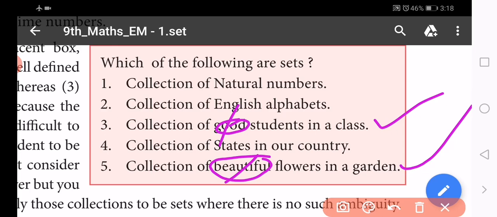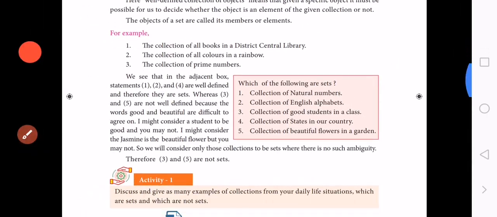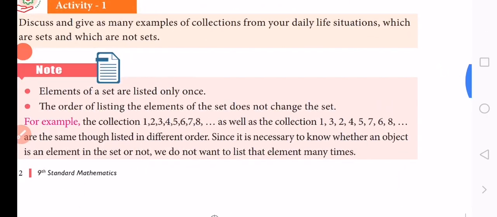The collection of students in a class is a set. The collection of good students in a class is not a set. And we gave so many examples in the last class.